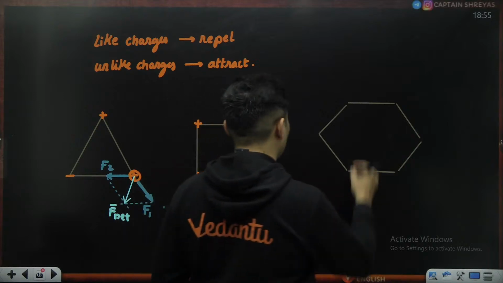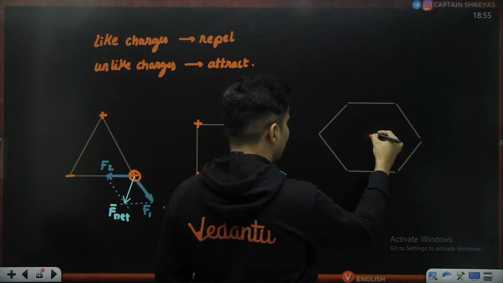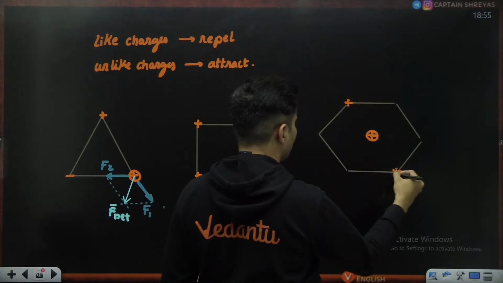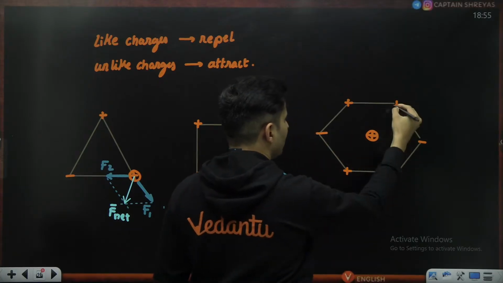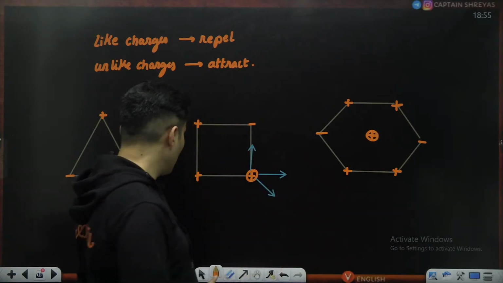Similarly, you can have a question with multiple things like over here. Maybe there is a central charge and you have to find the force on that charge. One positive is there here, positive, negative, negative, positive, positive. Some forces are going to act on this central charge. What is the net force going to be?